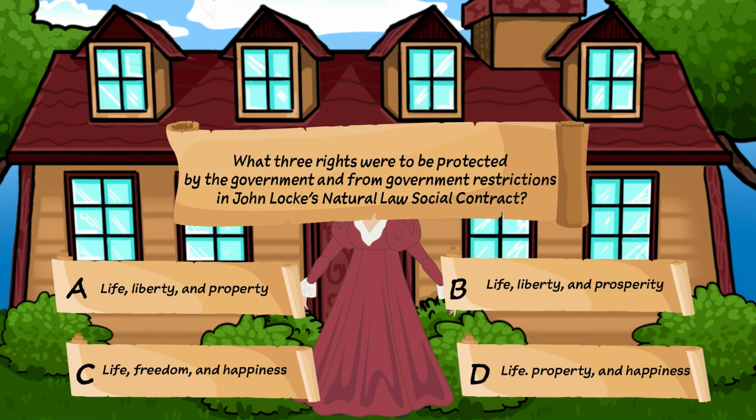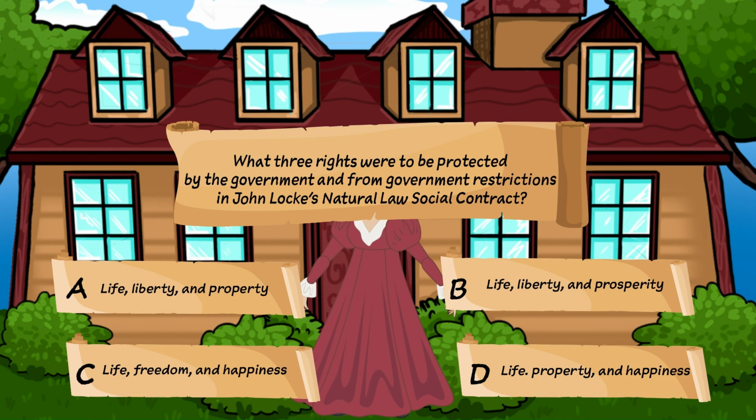Question number 9. What three rights were to be protected by the government and from the government restrictions in John Locke's natural social contract? A. Life, liberty, and property. B. Life, liberty, and prosperity.